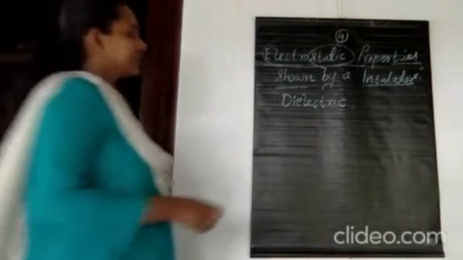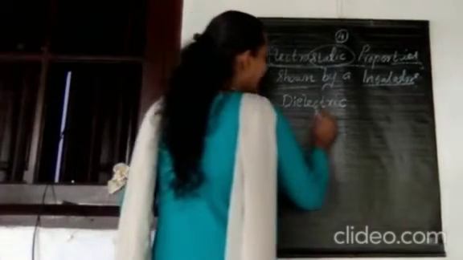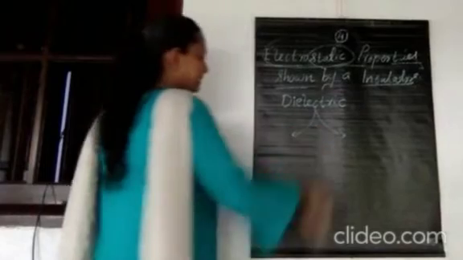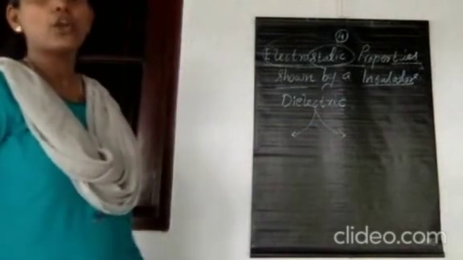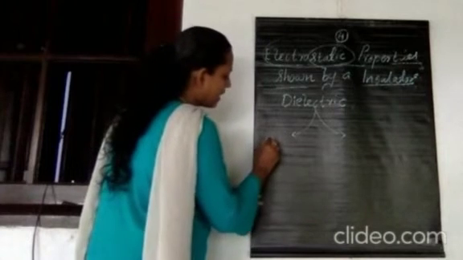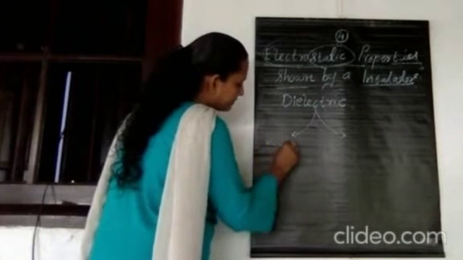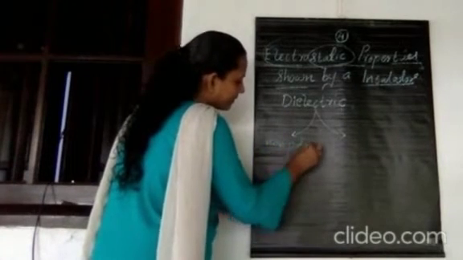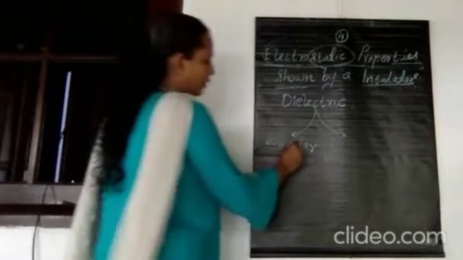And dielectric materials are of two types. One category of the dielectric materials is non-polar molecules. They are non-conducting, non-polar molecules.